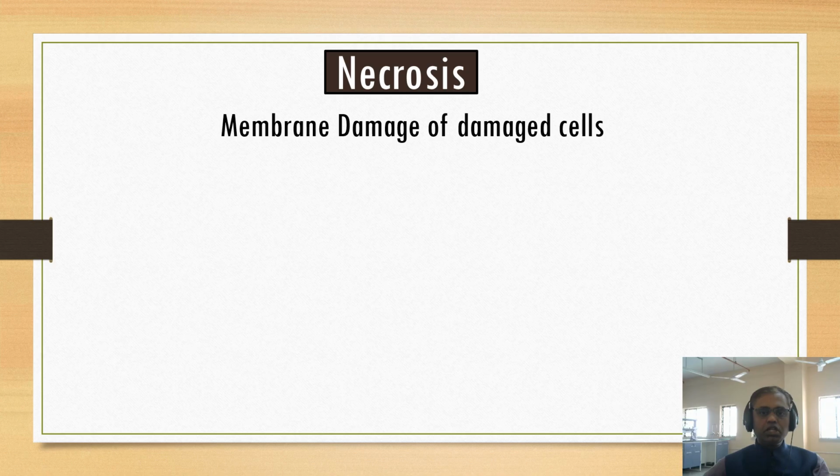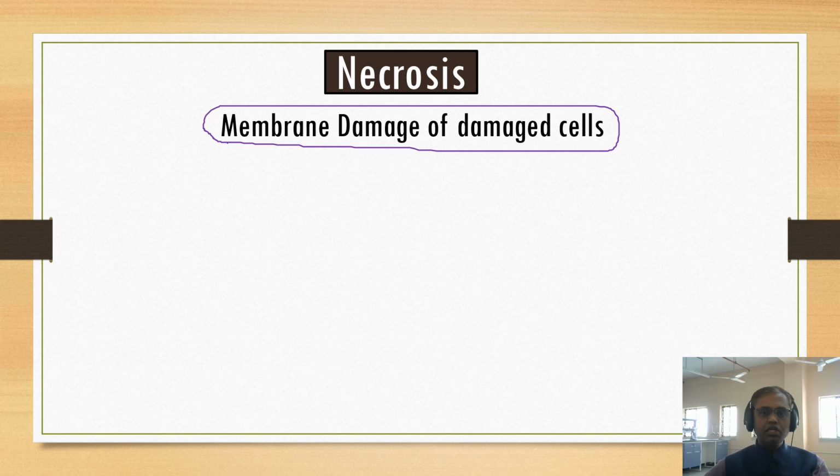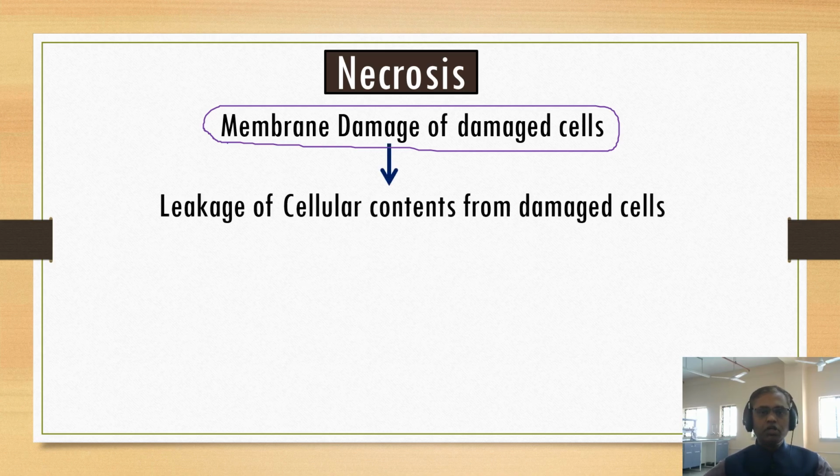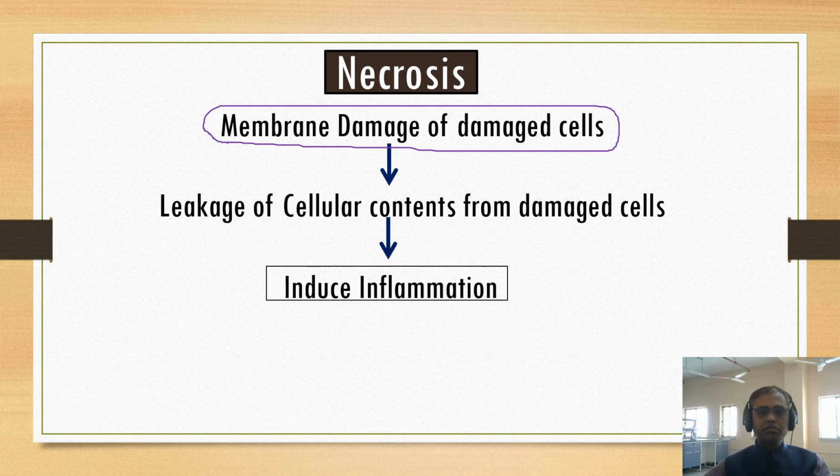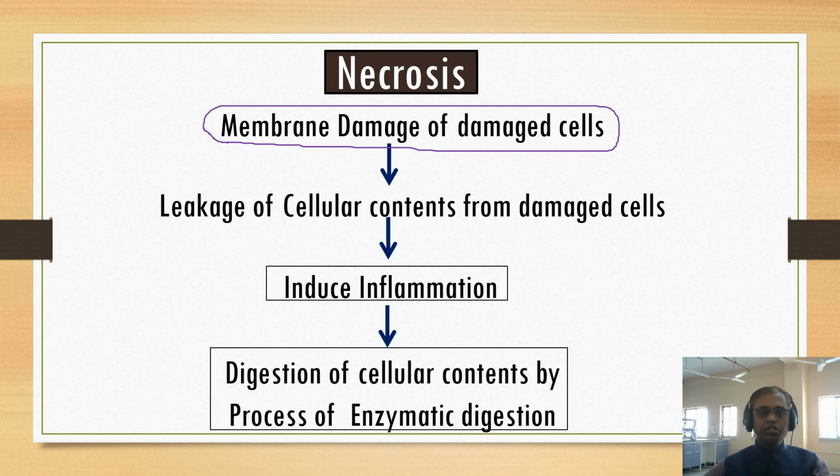So let us study necrosis in brief. Membrane damage of the damaged cell. This is a continuation of irreversible cell injury. As we know, necrosis is a type of irreversible cell injury. The characteristic of irreversible cell injury is membrane damage and leakage of the cellular content from the damaged cells, which induces inflammation and leads to digestion of the cellular contents by the process of enzymatic digestion.